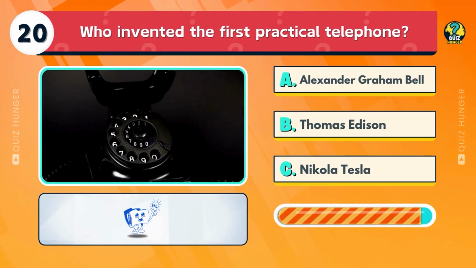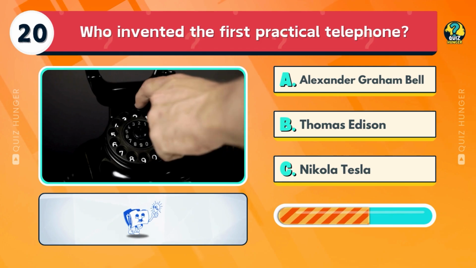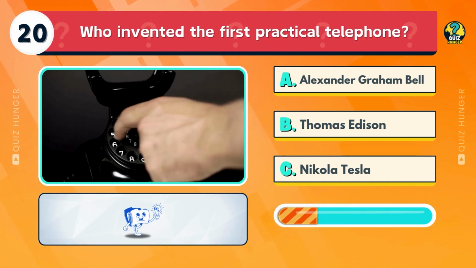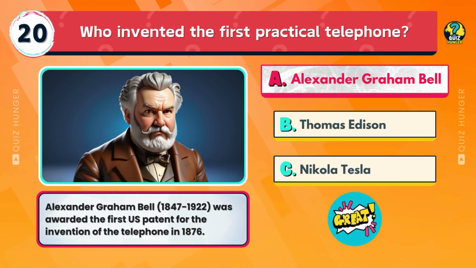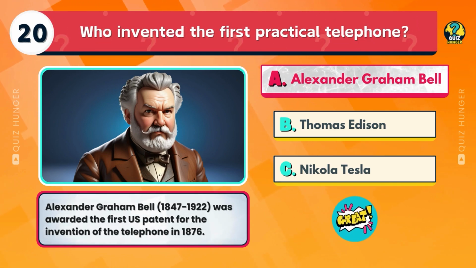Who invented the first practical telephone? Alexander Graham Bell, Thomas Edison, or Nikola Tesla? Alexander Graham Bell was awarded the first U.S. patent for the invention of the telephone in 1876.